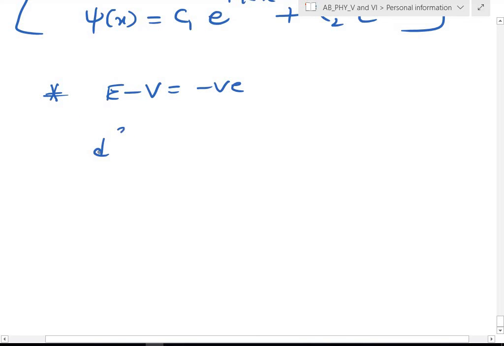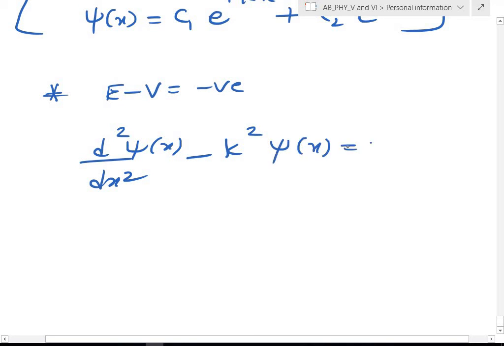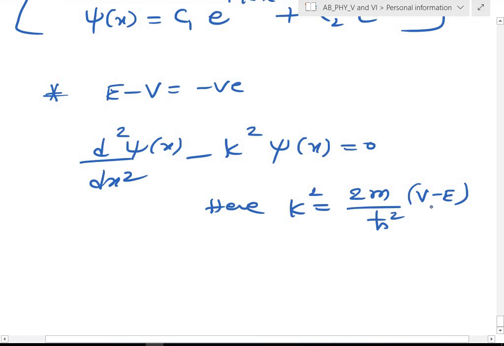Then the differential equation will become d square by dx square psi of x minus some k square psi of x equal to 0. Here k square is equal to 2m by h square into (V minus E), so k is again positive, as the term E minus V is negative.